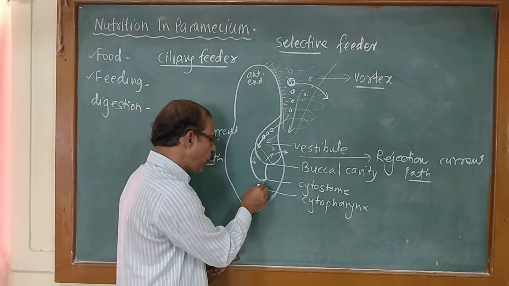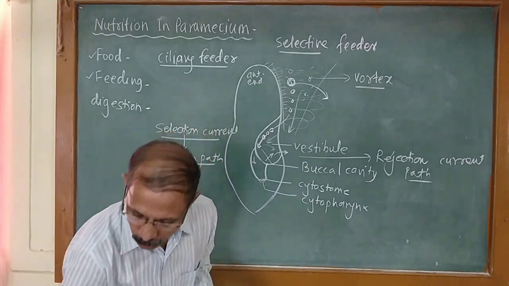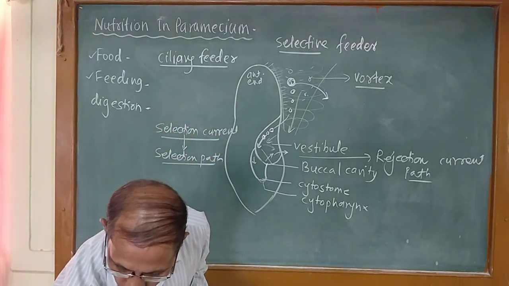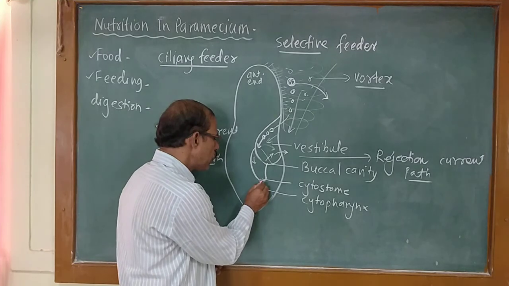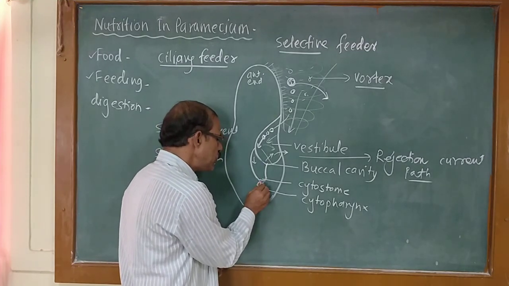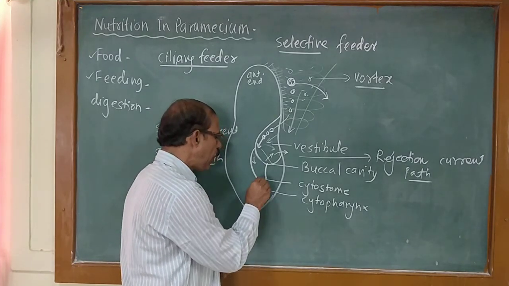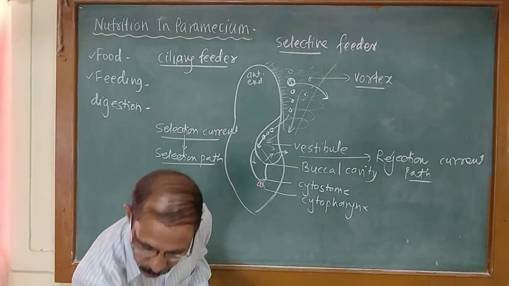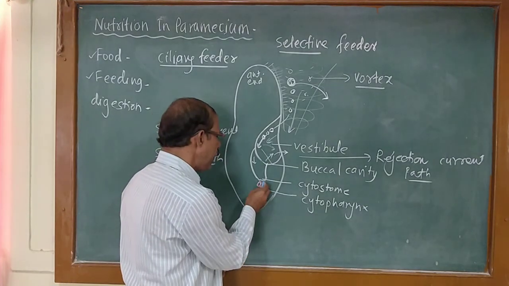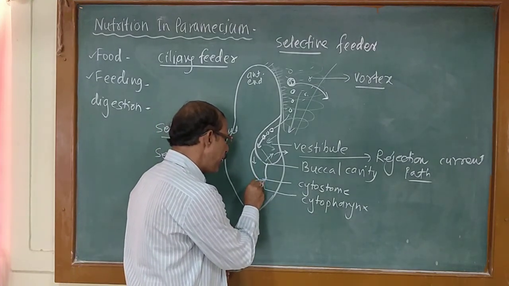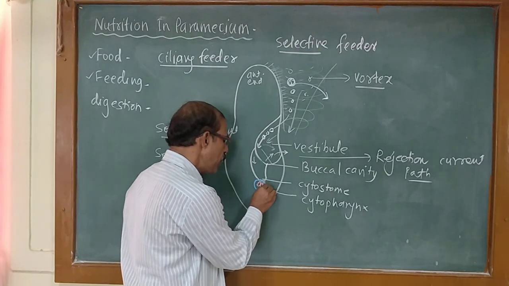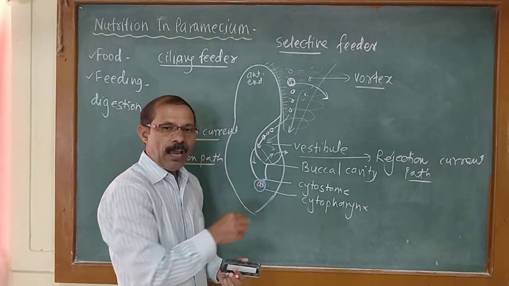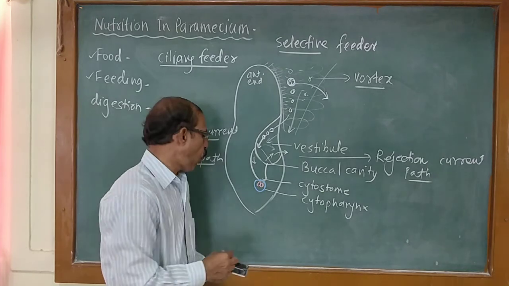At the end of the cytopharynx, the food which is present along with the selection current is covered by a membrane, and a vesicle is formed.